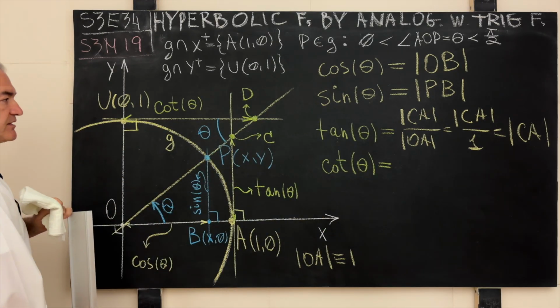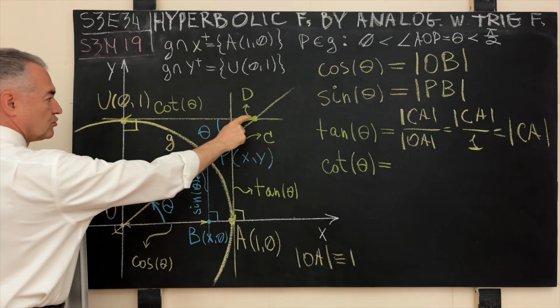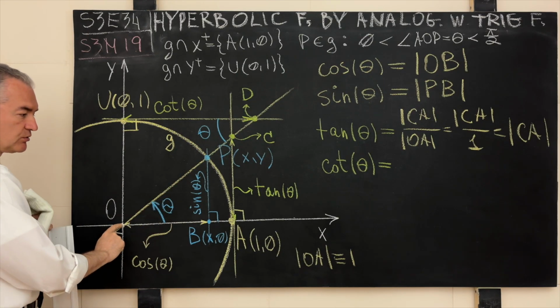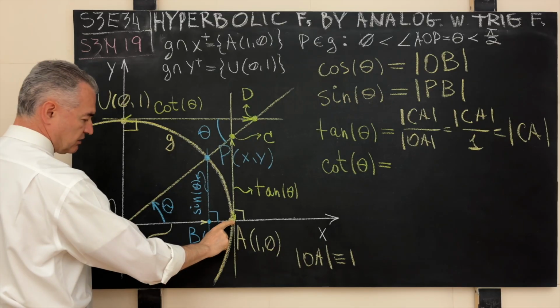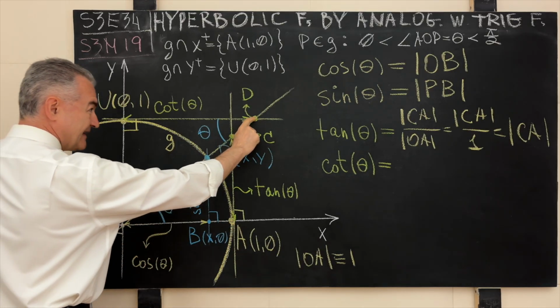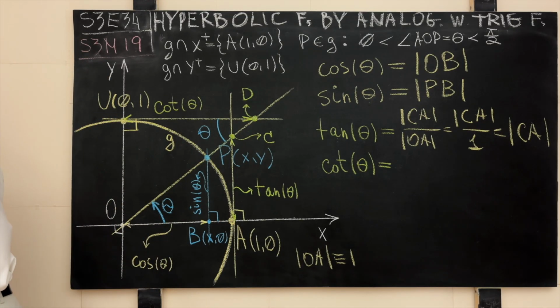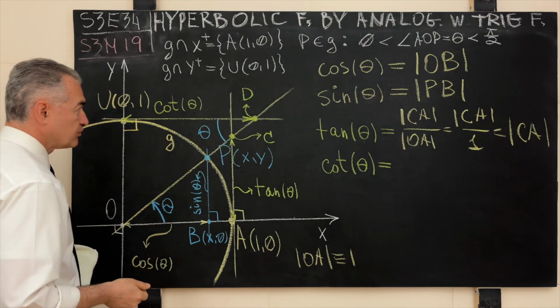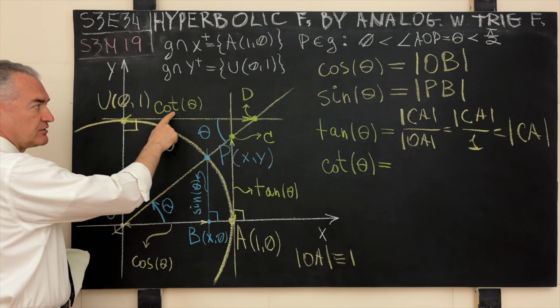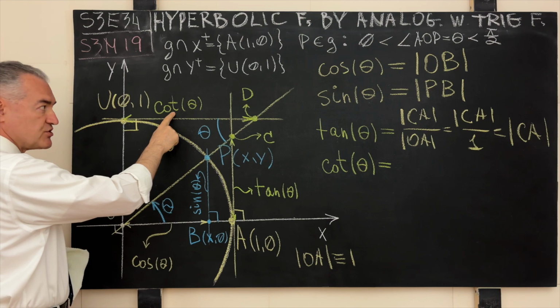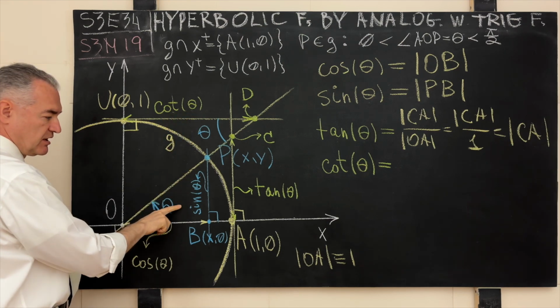And that means that the magnitude of the angle UDO will be equal to the magnitude of the angle AOD.